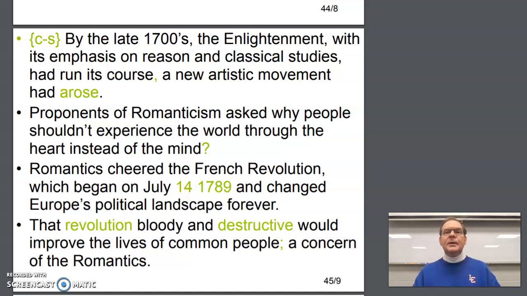So here we go, either number 45 or number 9, however you're numbering them. By the late 1700s, the Enlightenment, with its emphasis on reason and classical studies, had run its course. And here we have a comma splice, so period in a new sentence or a semicolon. A new artistic movement had arisen, is the correct verb form there. Proponents of Romanticism ask why people shouldn't experience the world through the heart instead of the mind. It's called an indirect question, and we end those with a period rather than a question mark.